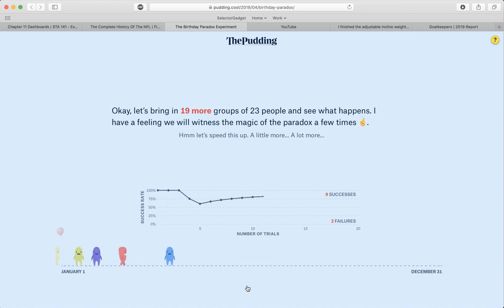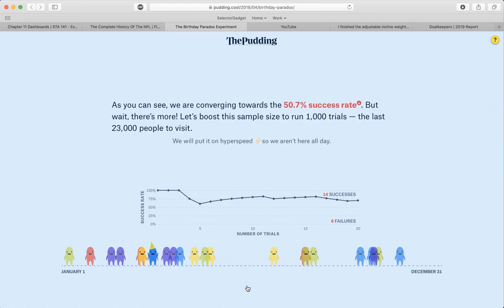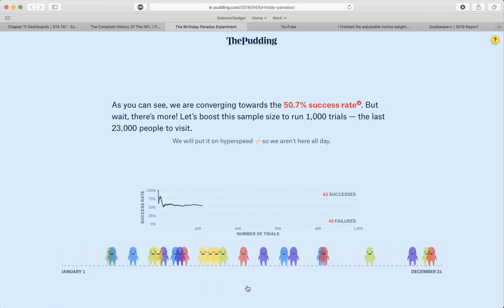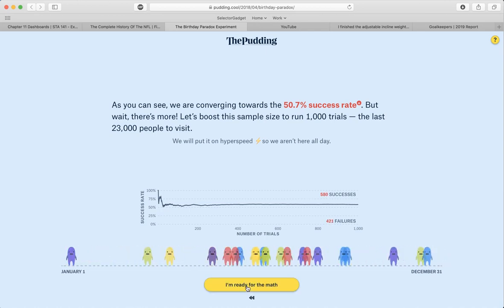So they're going to do these trials a whole bunch of times. And out of 20 trials, it looks like we have 14 successes and 6 failures. So that's actually higher than what would be predicted.